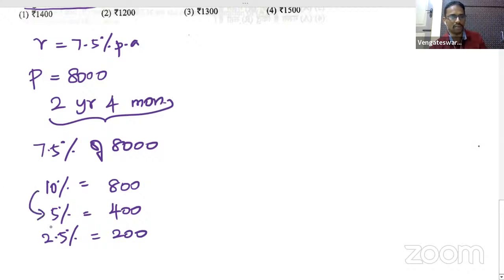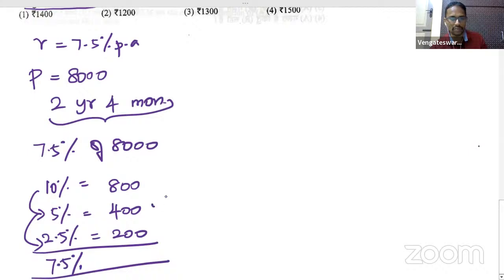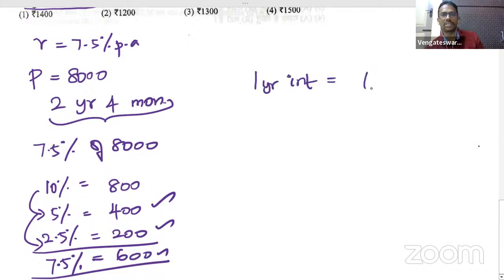10% is 800. Half of that is 5%, which is 400. Half of that is 2.5%, that is 200. Now all we need is 7.5%. That means just add 5% plus 2.5%, which will give you 600. That 600 is 7.5%. So for 1 year, the interest we will receive is 600 rupees. Clear? But your question is asking for the interest for 2 years and 4 months. What will be the answer?